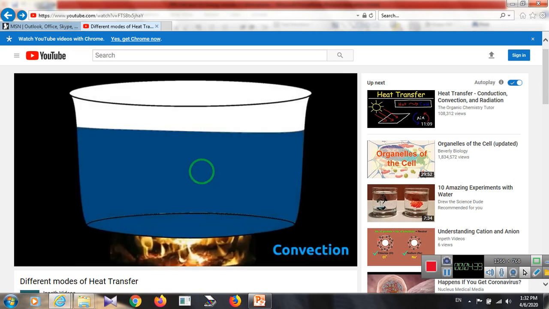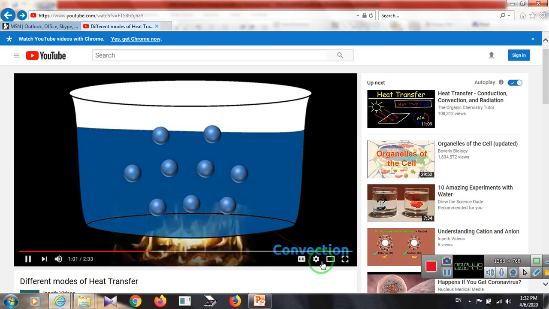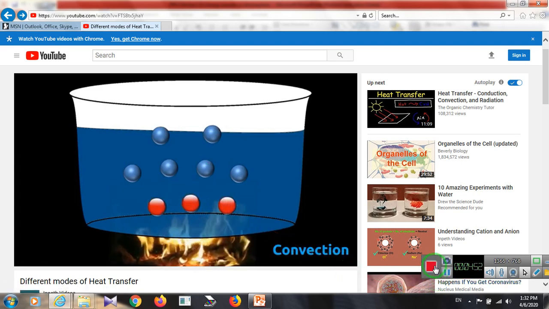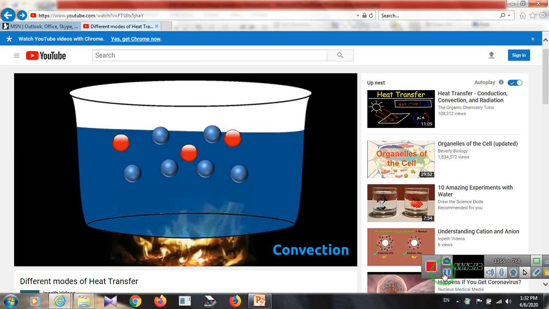In the convection method, movement of particles of liquid or gas causes transfer of heat from the heat source. Let's take an example of a pot of water. As we heat it, water particles near the heat source get heated first. We know that addition of heat causes an increase in movement of particles, thus these particles move randomly and a relatively empty space is formed. To fill this space, particles from far areas move here. Again, these particles acquire heat energy and move away. This process goes on and the whole water becomes hot.